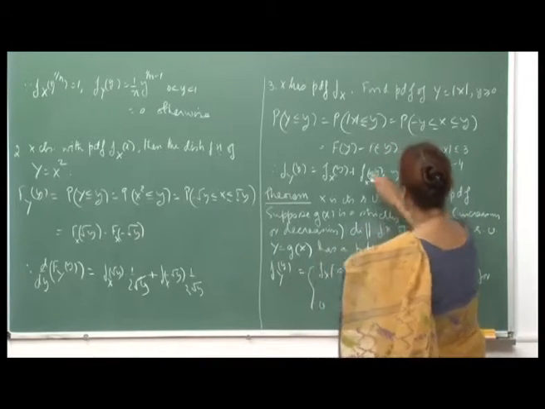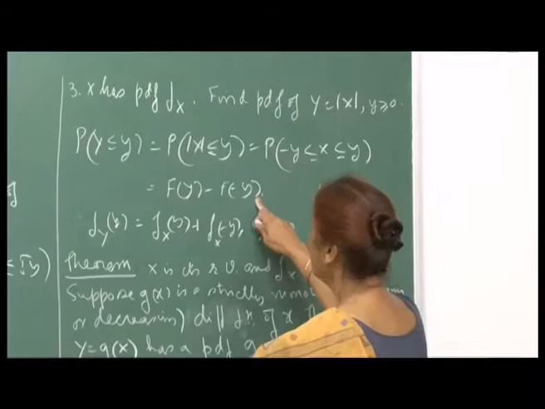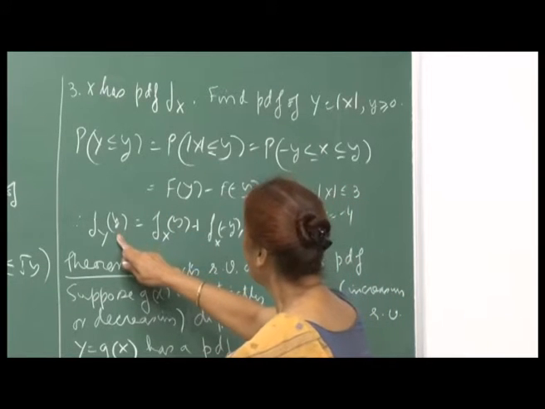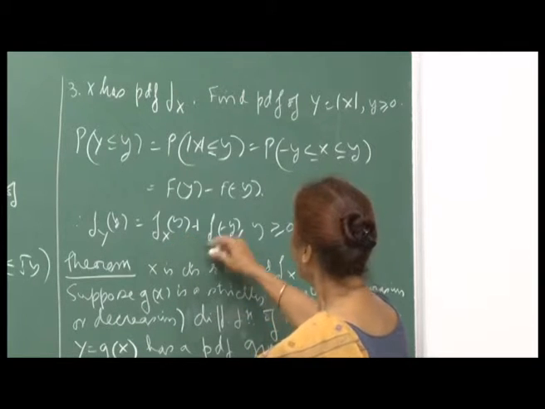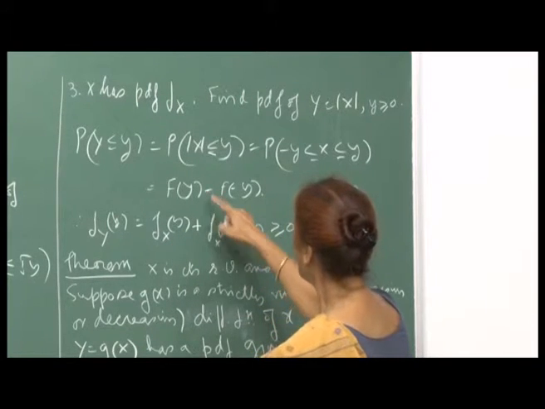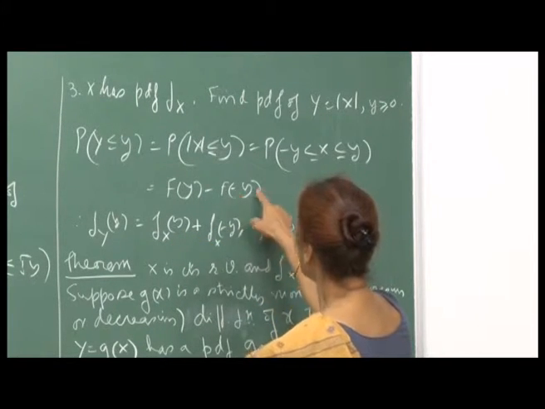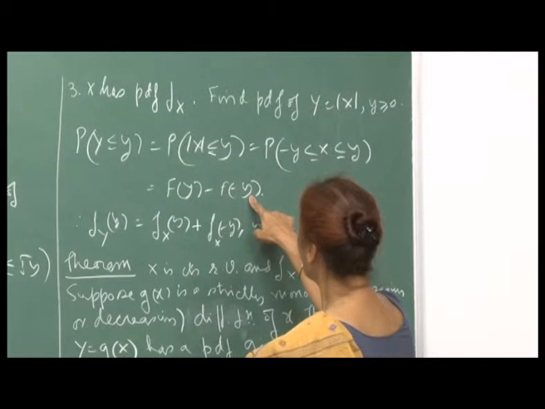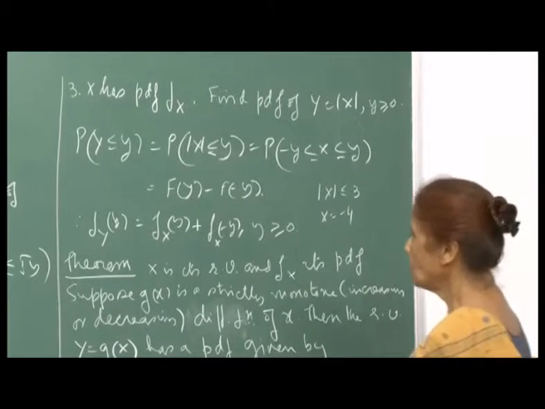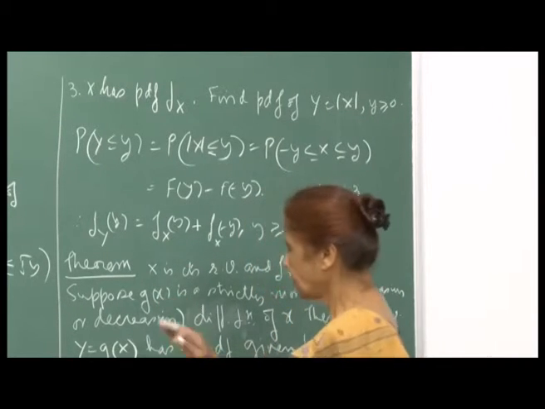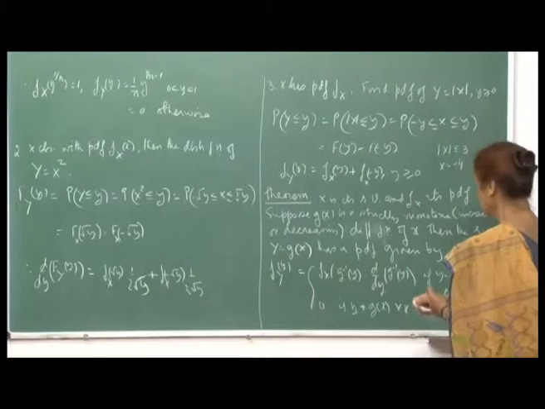And therefore this is F of y minus F of minus y, and when you differentiate with respect to y, you get the PDF of capital Y, which is f x of y. Again, the minus sign gets converted to plus, because there is a minus coming from the derivative of minus y. So this holds for y greater than or equal to 0. One can go on, but I will just summarize all this in this theorem.